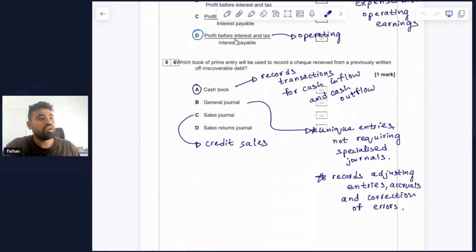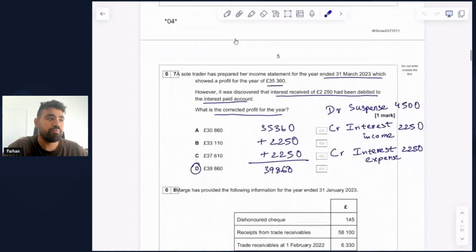It refers to any returns in sales that we have made in the past that's done by our customers to the business. So the correct option to select in this case would be option A, which is the cash book that records anything relevant to cash inflow and cash outflow. And because we have received the check, which refers to a cash inflow, this needs to be first recorded in the cash book as the book of prime entry. So let's move on to question number 7.